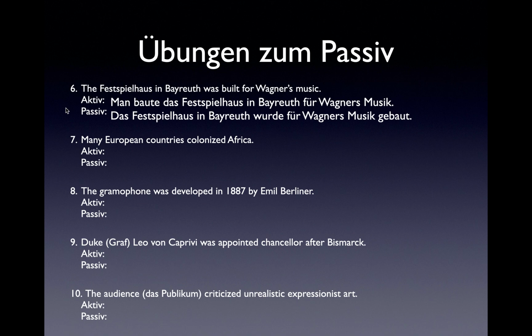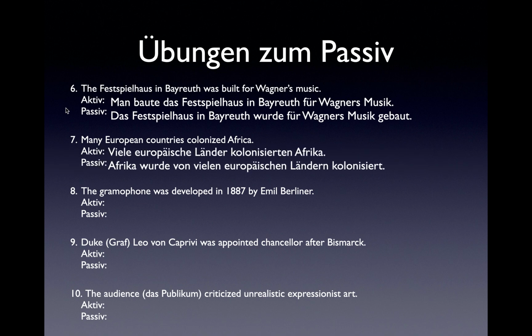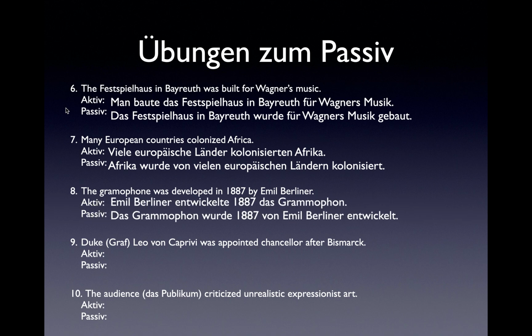Number 7, I gave you many European countries colonized Africa. That is an active sentence, so your active will look more like mine. Viele europäische Länder kolonisierten Afrika. Or Afrika wurde von vielen europäischen Ländern kolonisiert. Number 8, the gramophone was developed in 1887 by Emil Berliner. This is a passive sentence, which means you would have had to switch it around a little bit to come up with the active sentence. Emil Berliner entwickelte 1887 das Grammophon, whereas the passive will look more like my original. Das Grammophon wurde 1887 von Emil Berliner entwickelt.